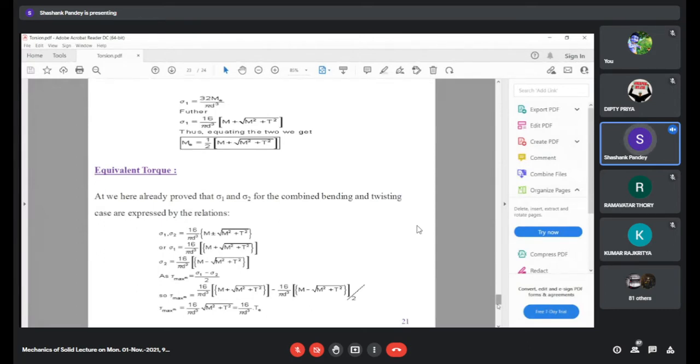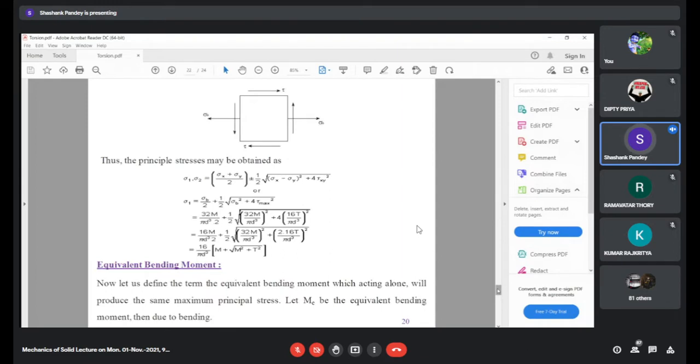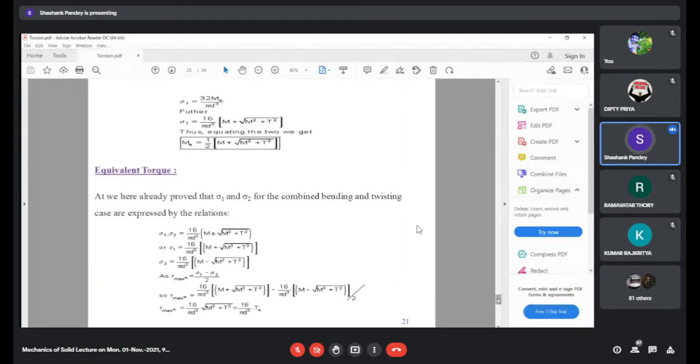So on the left hand side of this equation, that is the expression for principal stress, if we replace this sigma 1 by 32 ME upon pi d cube, we will get an equivalent bending moment as 1 by 2 into M plus root of M square plus T square. So this is the expression for a bending moment, and equivalent torque is one other thing of our interest.